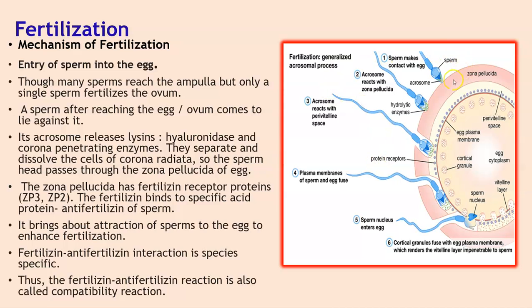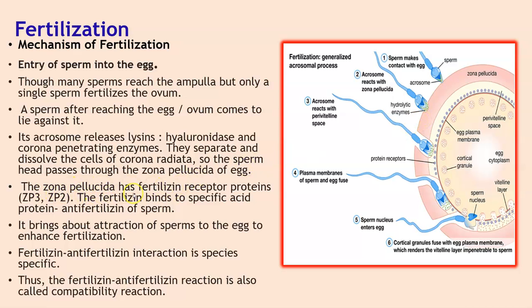Have a look at this image here. Can you see this? Step 1, the sperm makes contact with the egg. The sperm attaches to the egg, and then you have the acrosome release and reaction with the zona pellucida. They release the hydrolytic enzymes here.